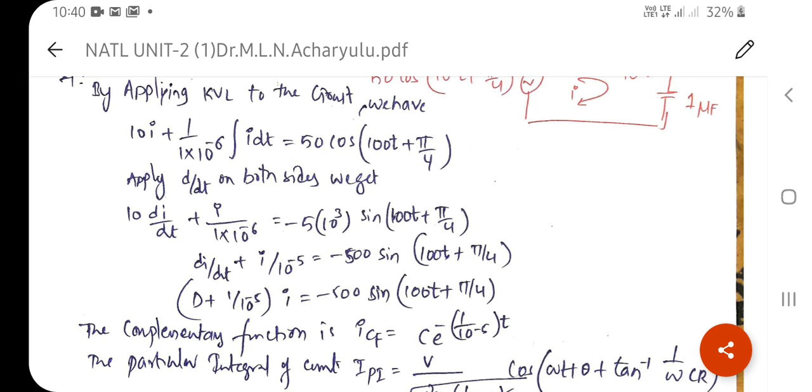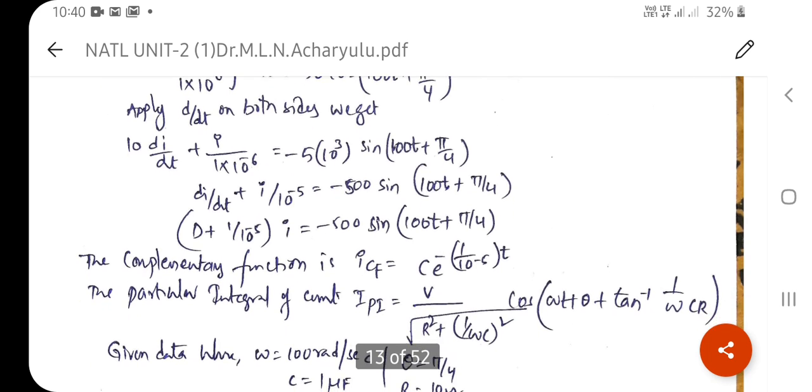The complementary function of the given equation: the root is equivalent to minus 10 power 5 directly. So here we take C e power minus of 1 by 10 power minus 5 into t, or you can say minus 10 power 5 into t, whatever it may be. So that is the complementary function.